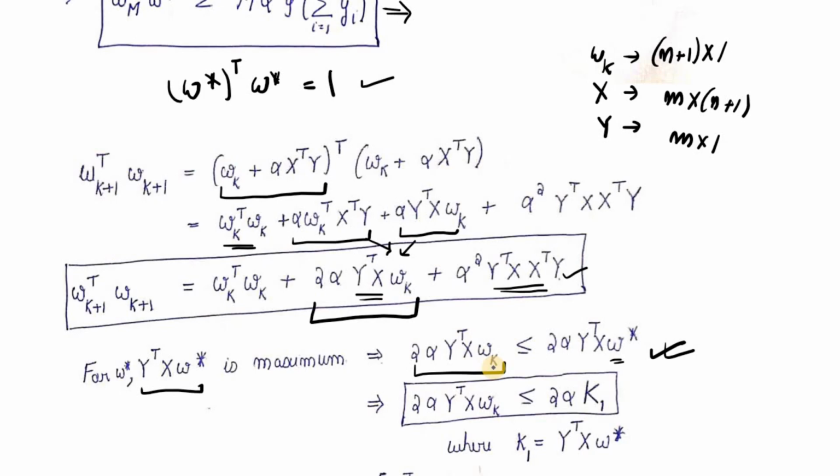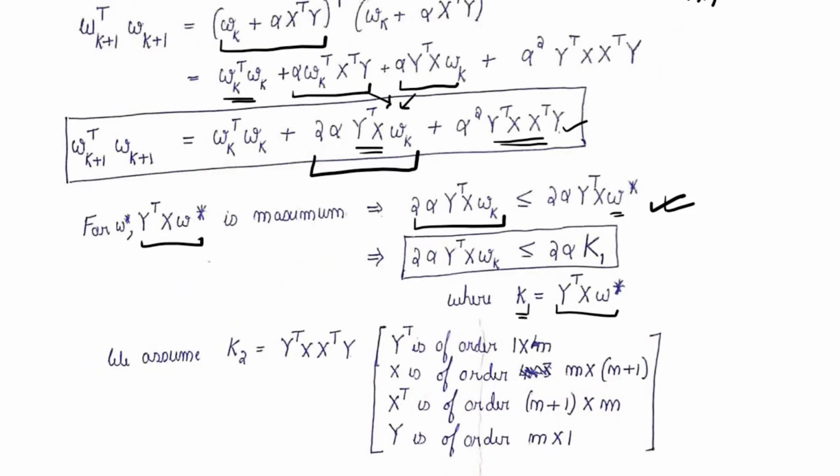Now, this entire term we assume as K1, and we bound this particular term with twice of alpha K1. This is going to be the upper bound of the term 2 alpha y transpose x Wk. We proceed further, and what we observe is, as I have explained previously as well, this term y transpose x into x transpose y is actually a constant.